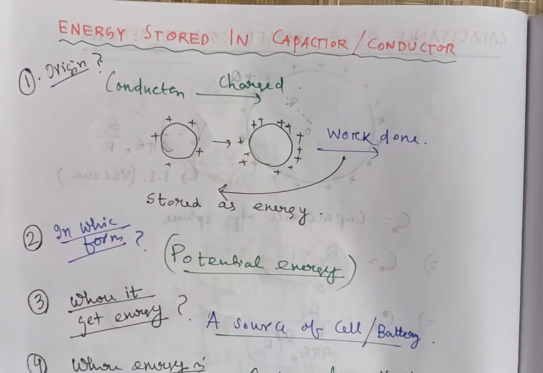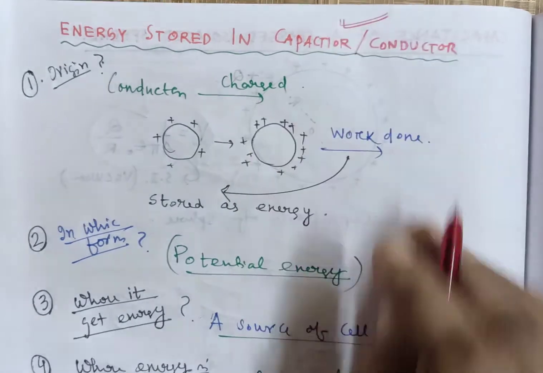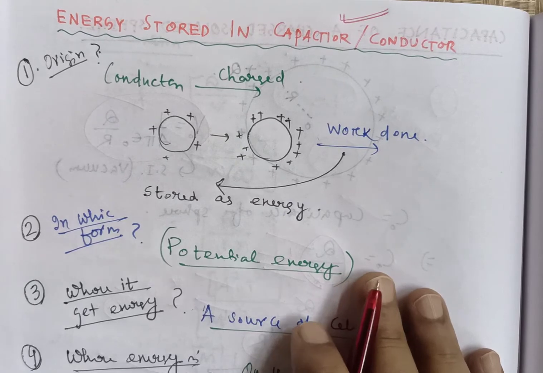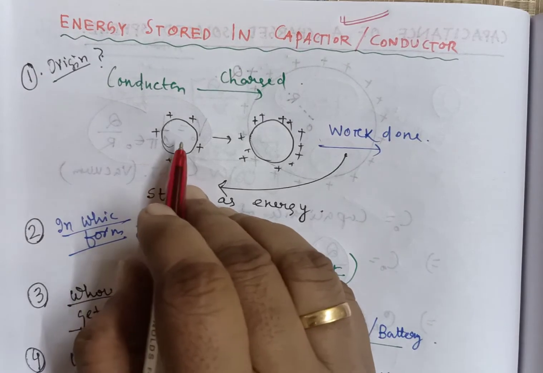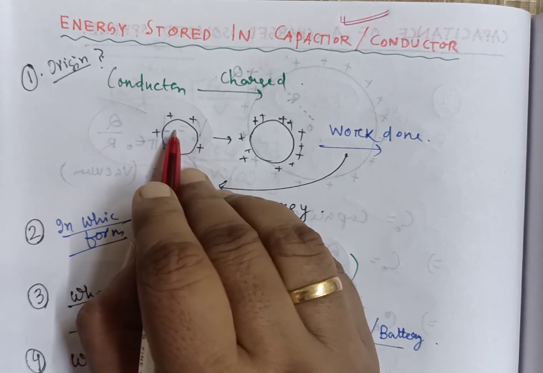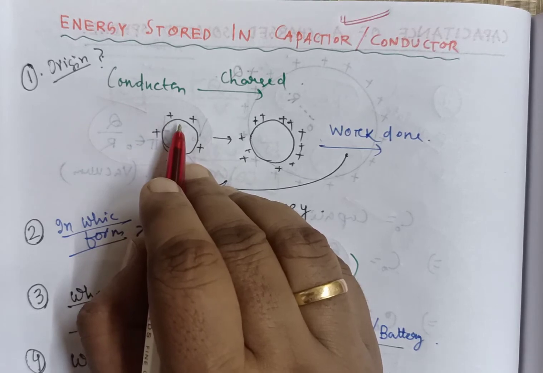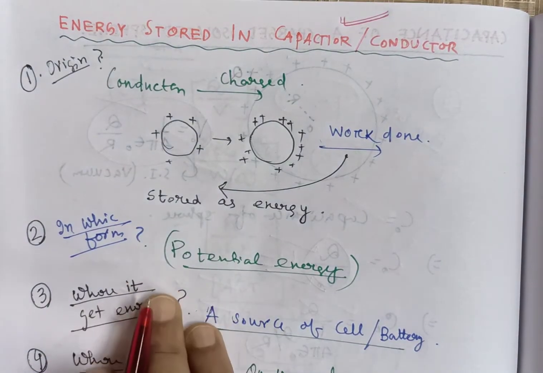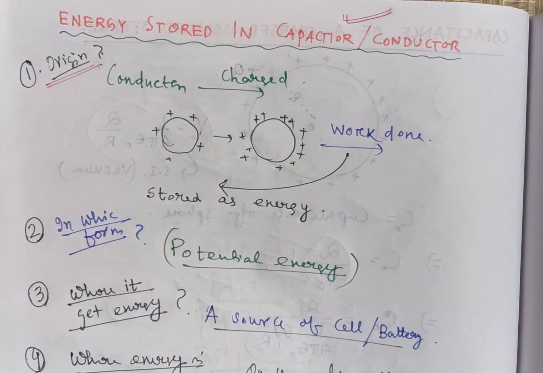Now we discuss what amount of energy is stored in a capacitor or a conductor, like a battery or cell. A capacitor also stores energy, as it stores charge, and it also stores electric field. First, remember that a capacitor stores charge. As it stores charge, definitely it stores electric field. And while charging the capacitor, some amount of work is done. That's why energy is stored. So there are many things we have to discuss before the derivations. First, we have to discuss the origin of the energy.